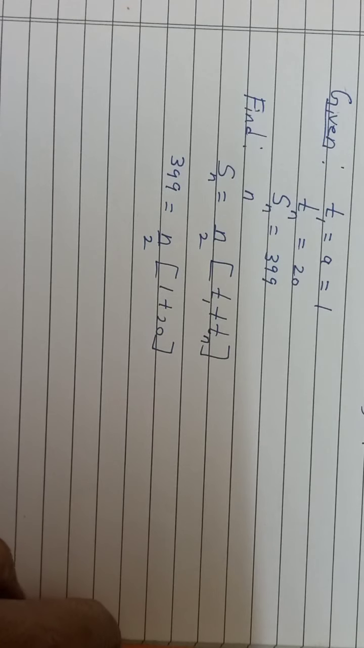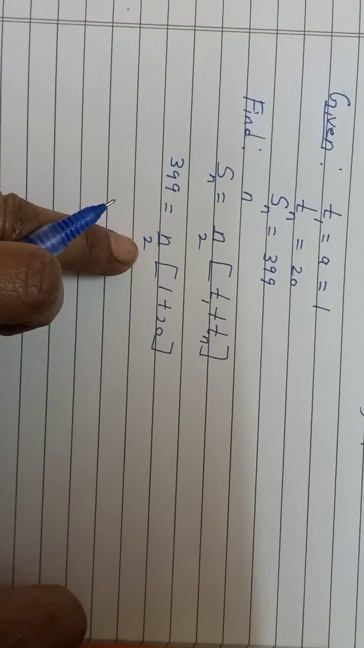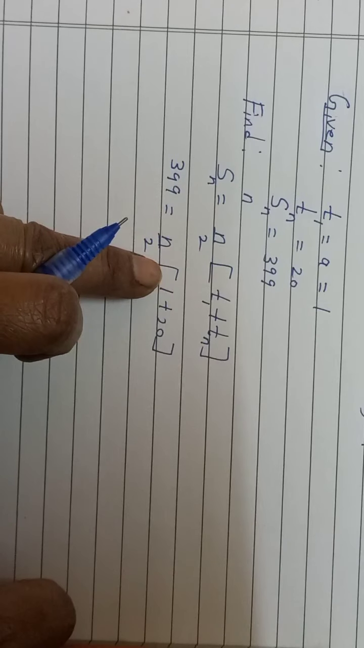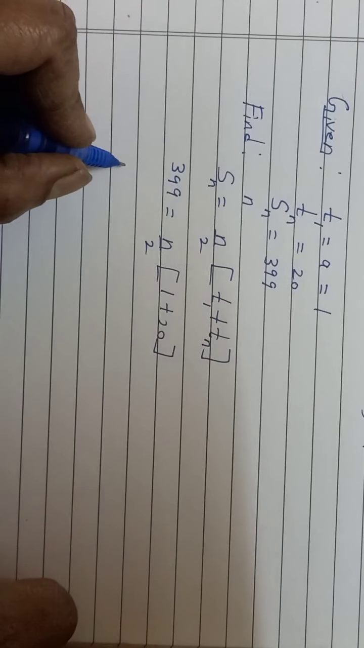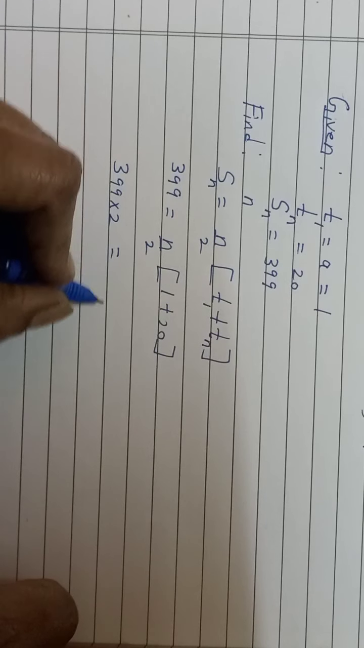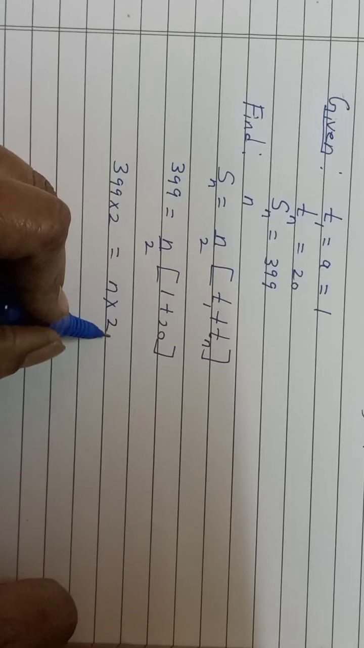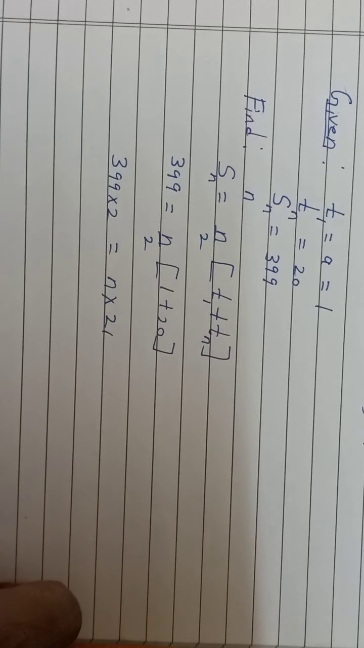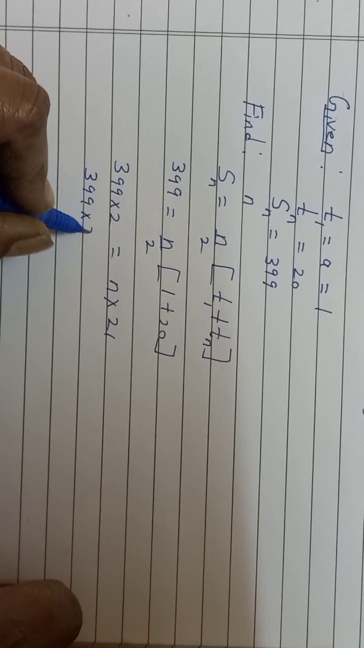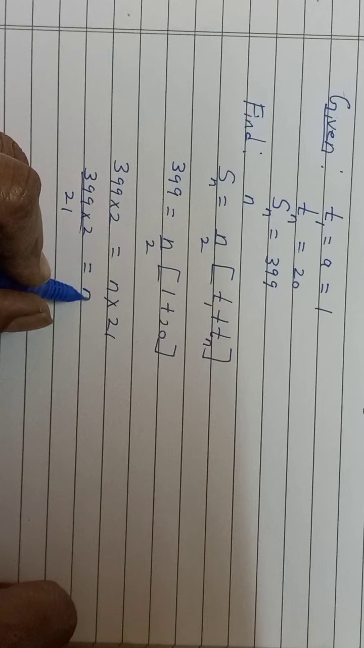Okay, so now what we will do? Cross multiply this 2. See, n upon 2. Take it to LHS. This is after equal to RHS. Take it to LHS, you will get 399 into 2 is equal to n into 20 plus 1, 21. So you will get 399 into 2 upon 21 is equal to n.